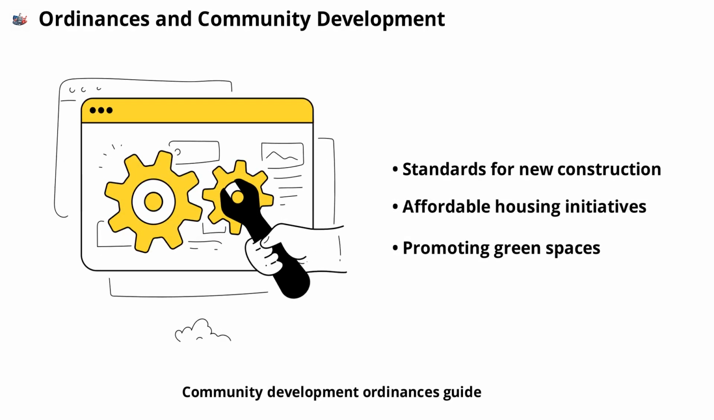Community development ordinances guide how neighborhoods grow and change. They may set standards for new construction, encourage affordable housing, or promote green spaces. These rules help shape the city's future and ensure balanced, sustainable growth.